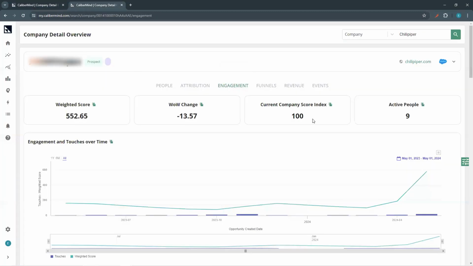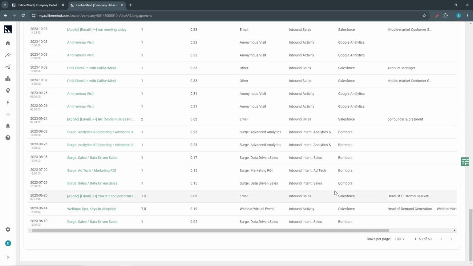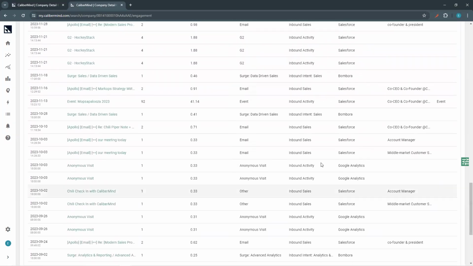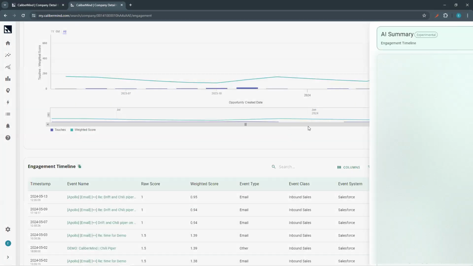And here's another example. We're early in their buyer journey. We saw some Bombora intent around analytics and reporting and marketing ROI, which then drove us to execute a lot of other programs. And again, I'm going to show the AI summary here.